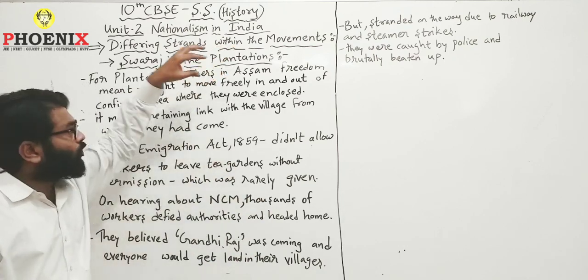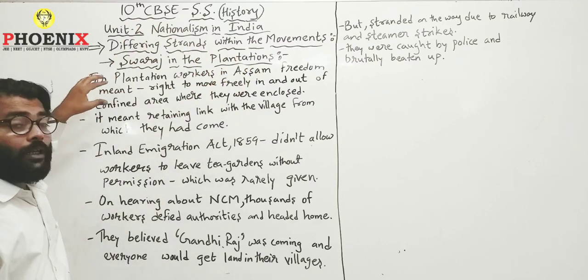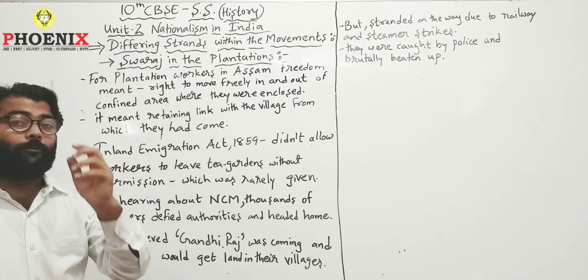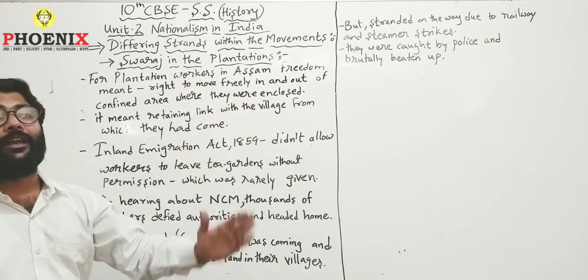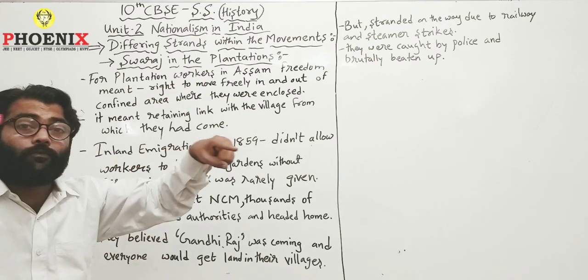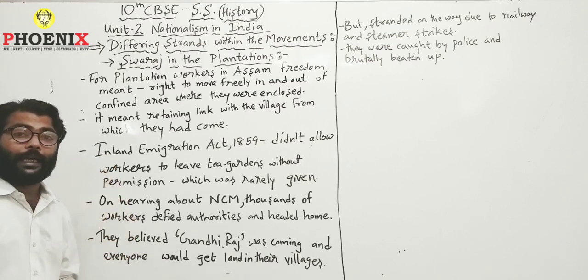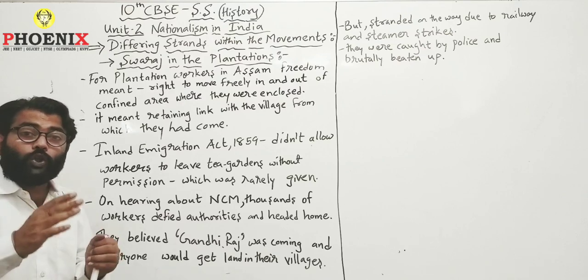For the plantation workers working in Assam, freedom meant something different. Swaraj had a different definition. For them, freedom meant the right to move freely in and out of a confined area, where confined means a closed, enclosed area which was guarded and patrolled.